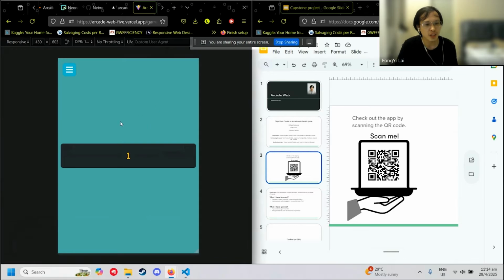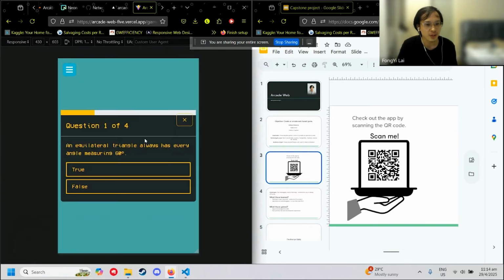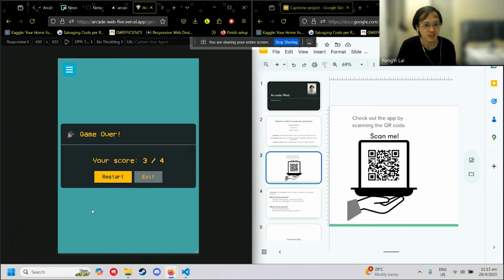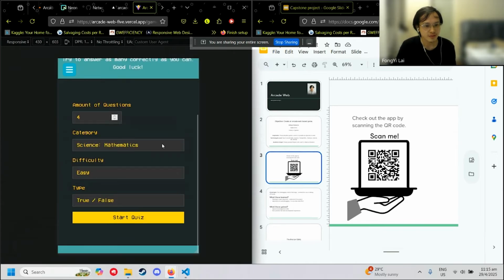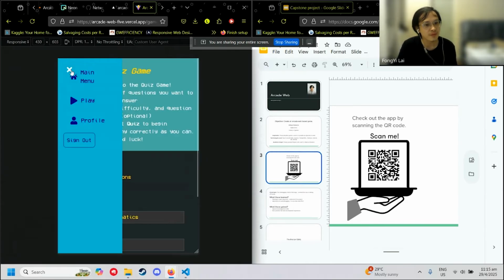Each time you answer a question, it will tell you if it's true or false. For example, if this is true, it shows a green bar, and sometimes if it's false, it shows you a red bar instead. Once you are done with the questions, it'll give you restart and exit options and show you how many you have scored. Okay, this is the first game.